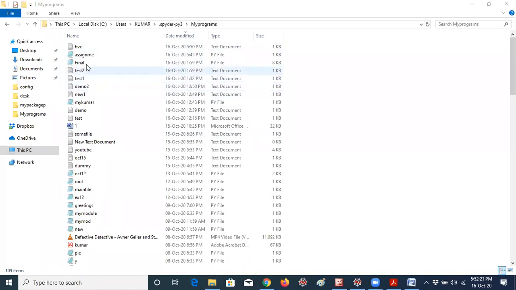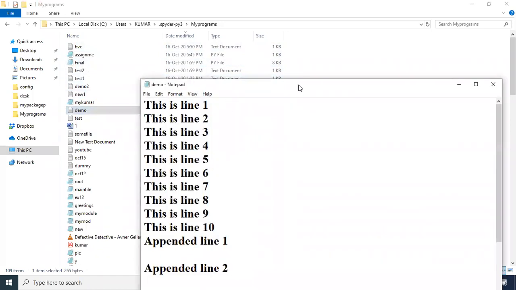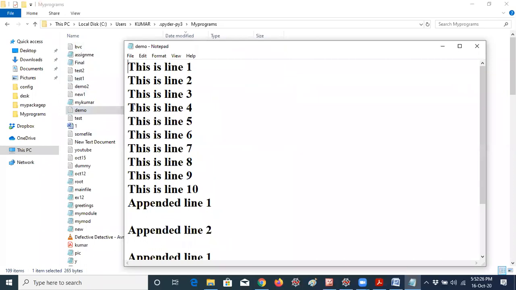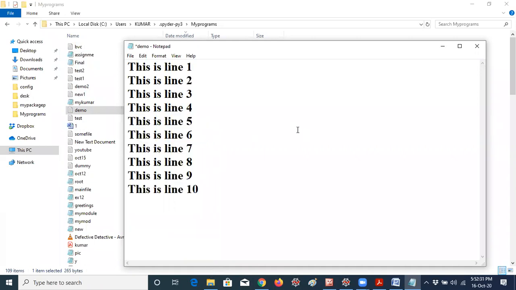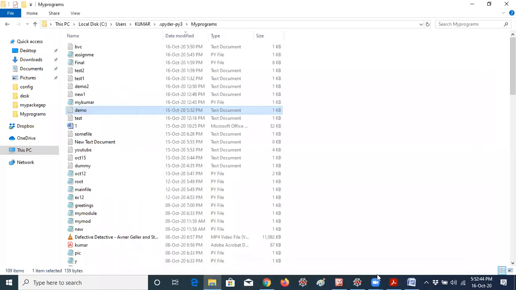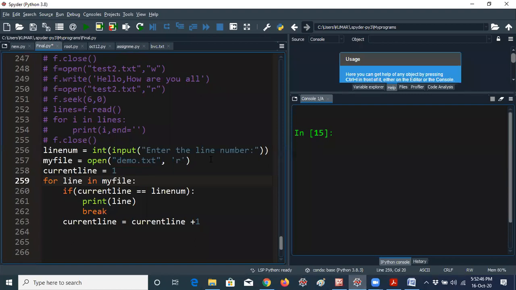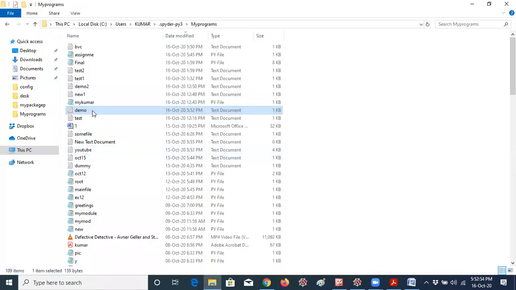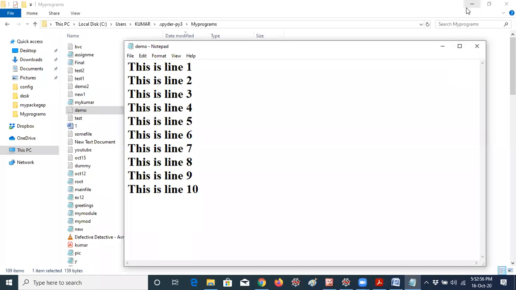First of all, I have to create a demo file. Here I will add 10 lines of text, like line 1, line 2. You can write any text; I am just saying this for understanding purposes. That means the demo.txt file has lines 1 to 10. Now I am writing a program that asks you to enter the line number. For example, if you give 1, it will display the data of the first line. That is the way I am writing this program.